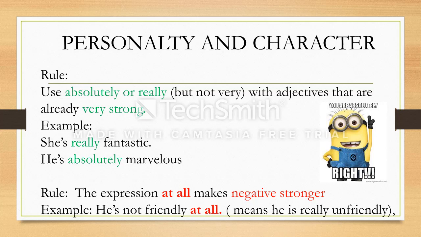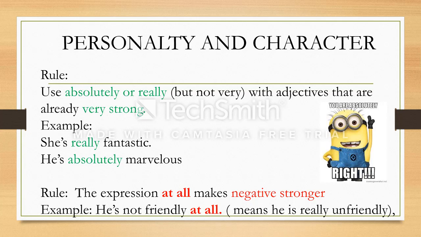No, I will say she's really fantastic. Similarly, when I say he's absolutely marvelous, marvelous means something that's amazing. So I would say he's absolutely marvelous. I will not say he's very marvelous. No, I will say absolutely marvelous.